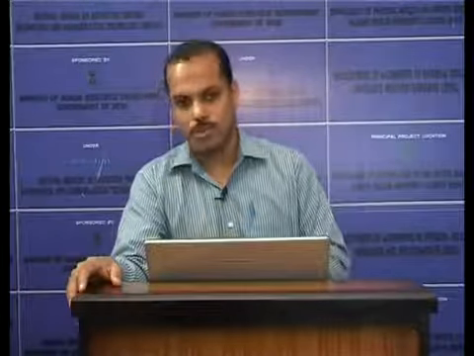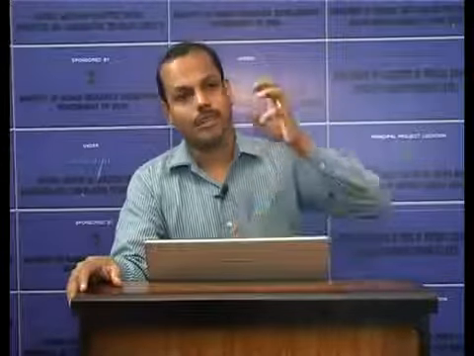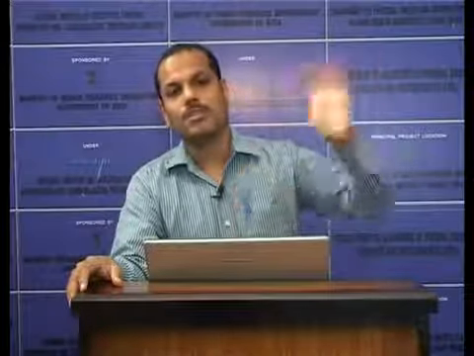Efferent fibers are the fibers which carry information from the central nervous system to the periphery. So, these are afferent and efferent fibers. Afferent means carry information from the periphery to the central nervous system. Efferent means carry information from the central nervous system to the periphery.